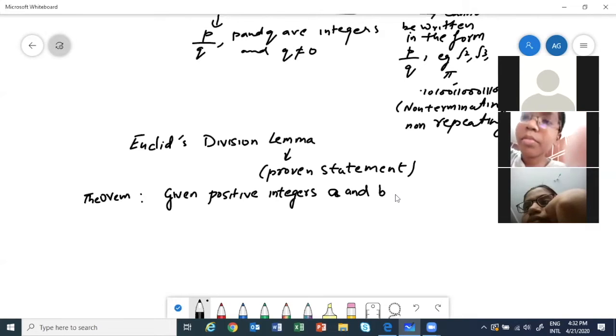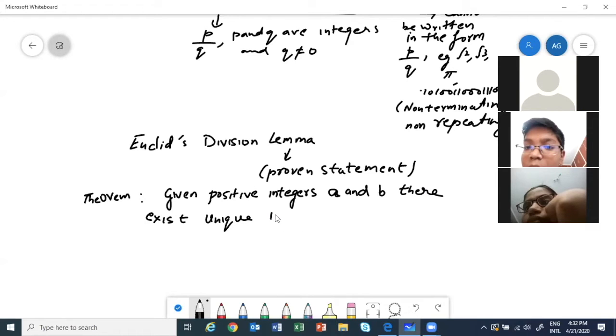Don't you worry. There exist unique integers q and r satisfying a is equal to bq plus r, where r is greater than or equal to 0 but less than b.